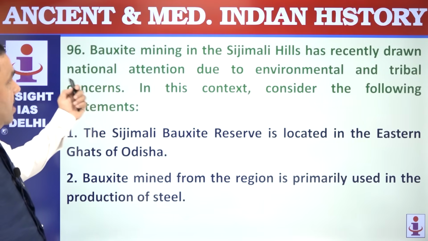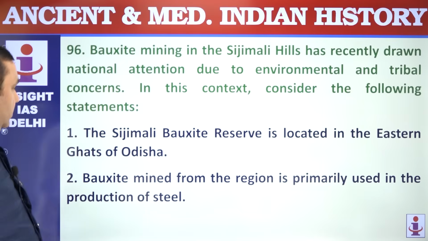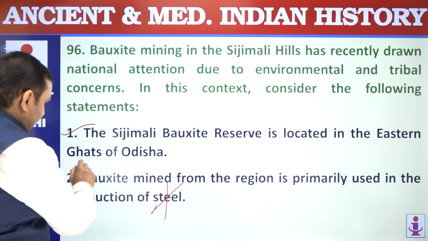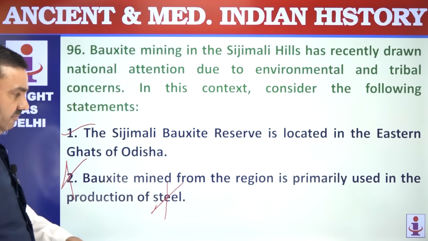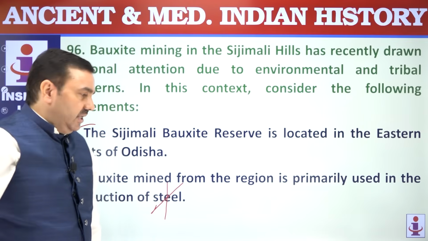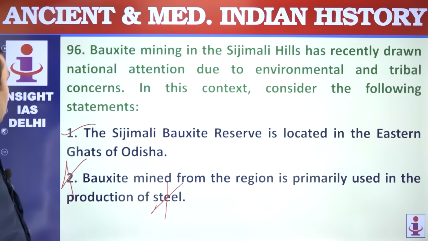96. Bauxite. This bauxite reserve is in the Eastern Ghats, Odisha. Bauxite is not used in steel. Bauxite is used in aluminium. So very easy if you read it carefully. And if you don't read, you may end up committing a mistake. So only 1.